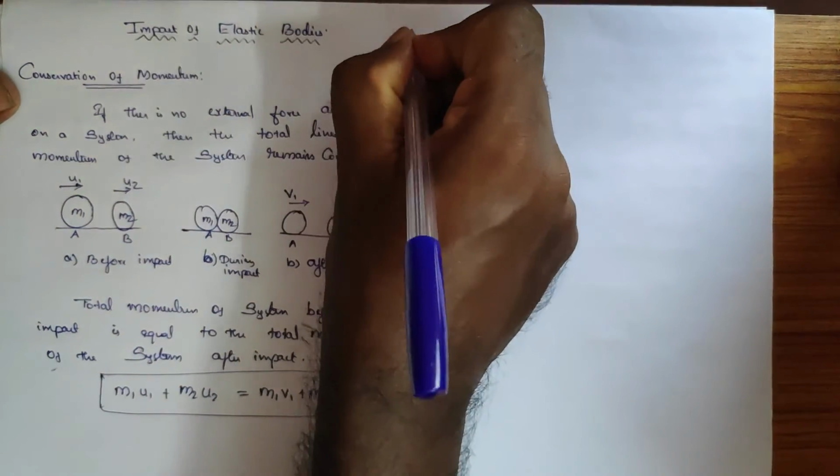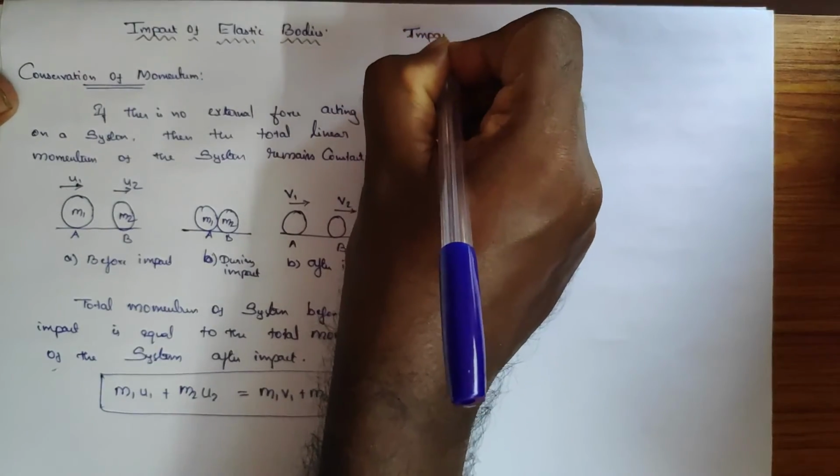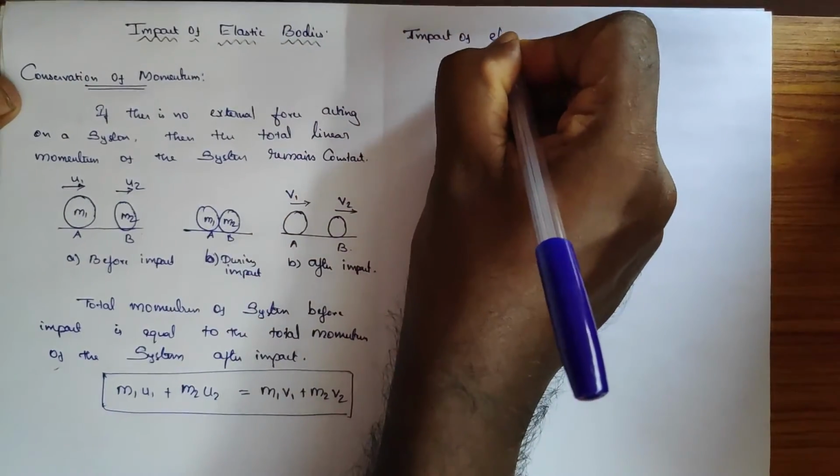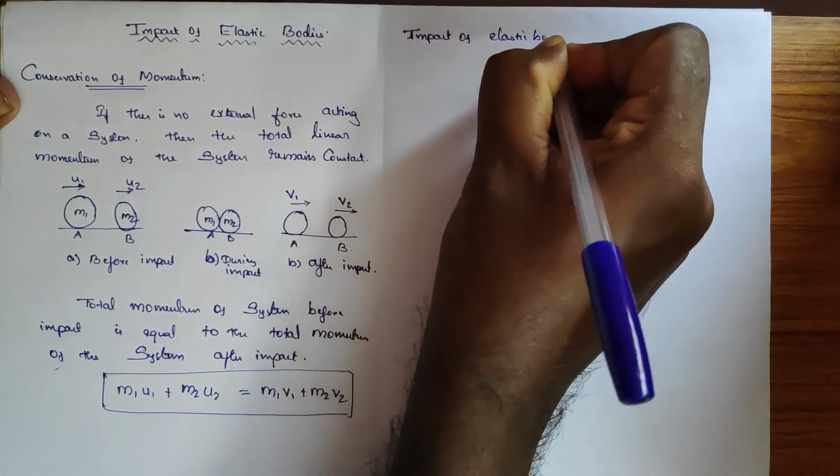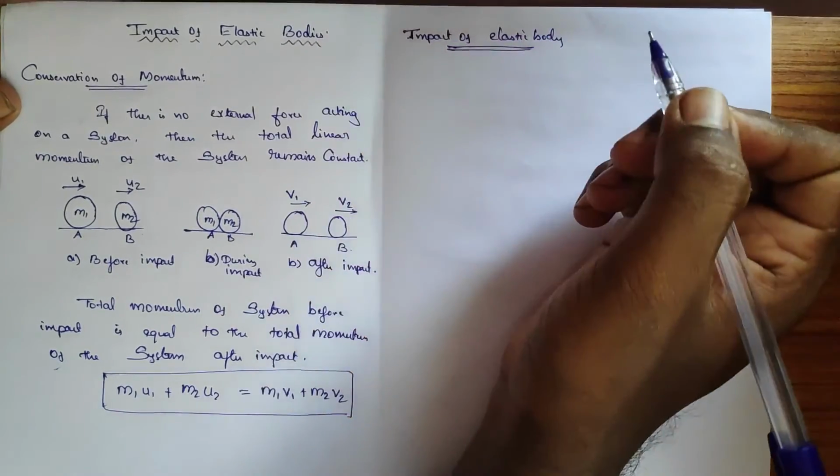Okay, now impact of elastic body. What do you mean by impact?